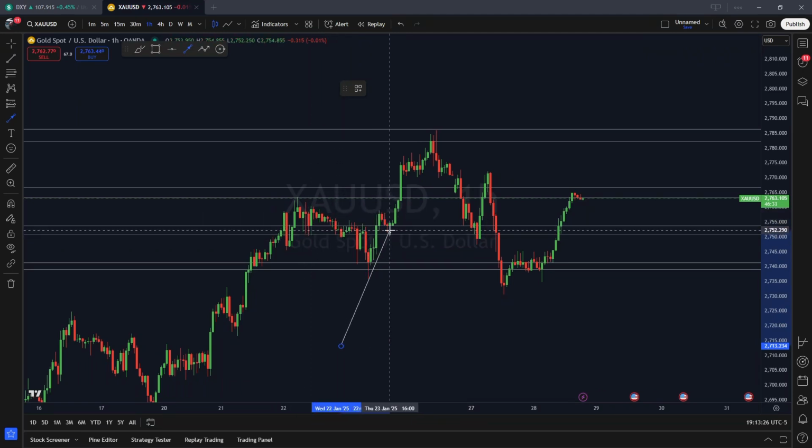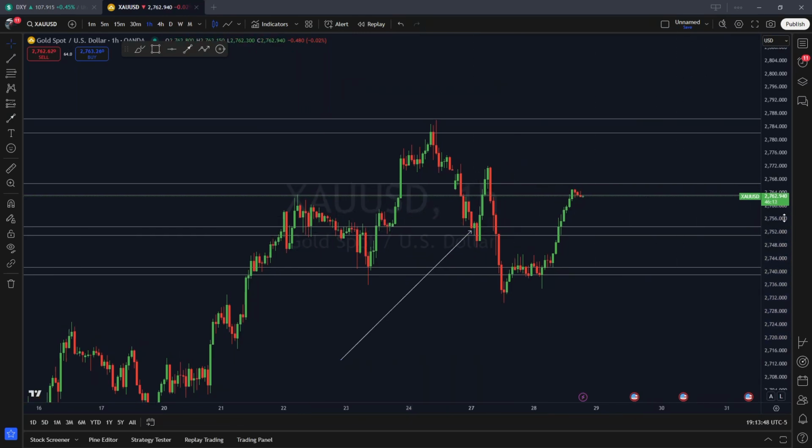You can see it was used as a support at this area, reactions here. This was sort of, in my opinion, a liquidity grab because price acted as a support, then it broke below and closed below, but then the next candle was an engulfing candle and it closed above that area, right? So we know that this 2752 area, that's an area of reaction that we're going to be paying attention to.